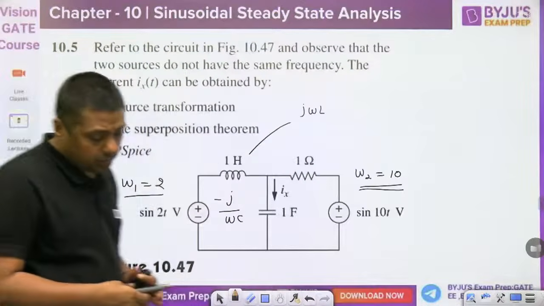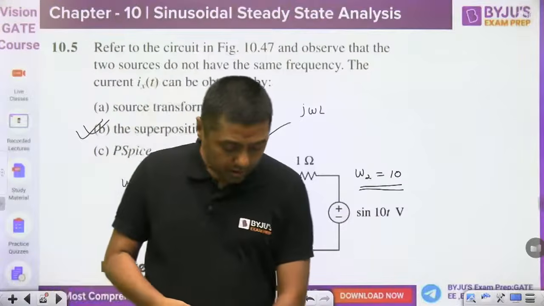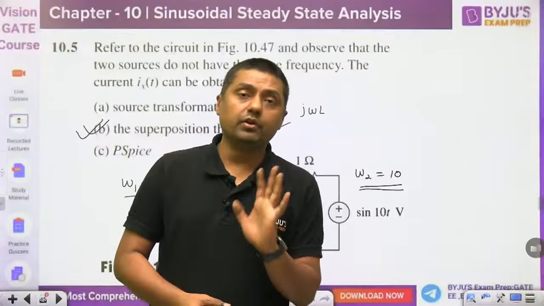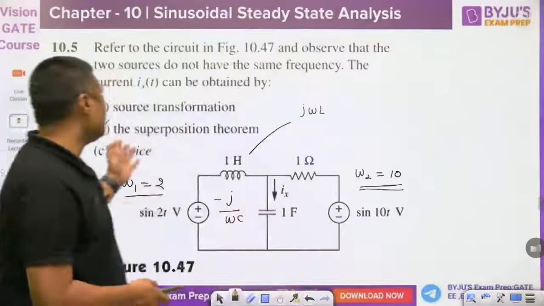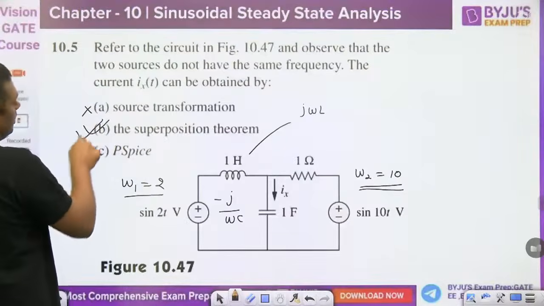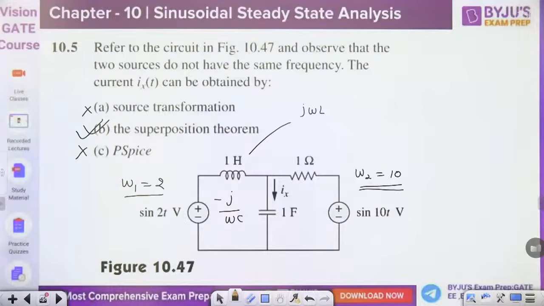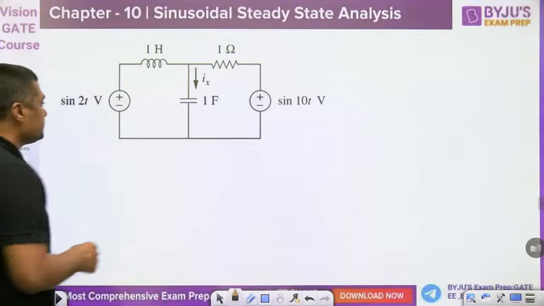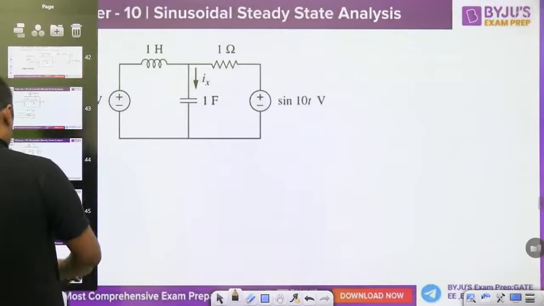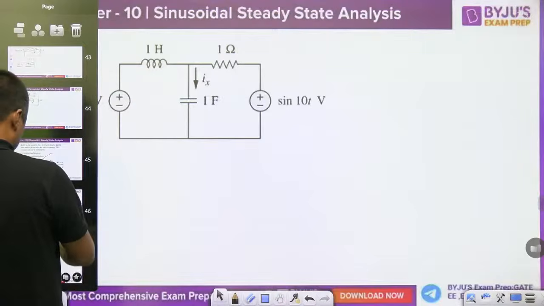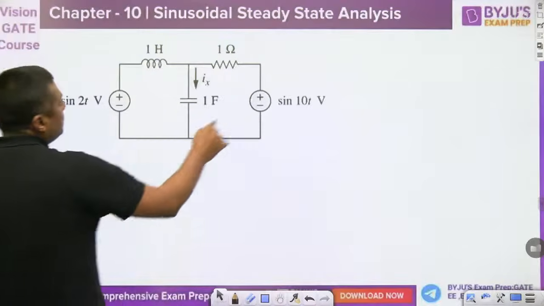So this is the 10.5 number question, and you have to apply the superposition theorem. Are you getting my point? That is the method, right? This is not applicable, this is not applicable, only the superposition theorem is applicable. Then how can we solve? You have to draw two diagrams for this. First, in the first case, draw, make it short circuit.